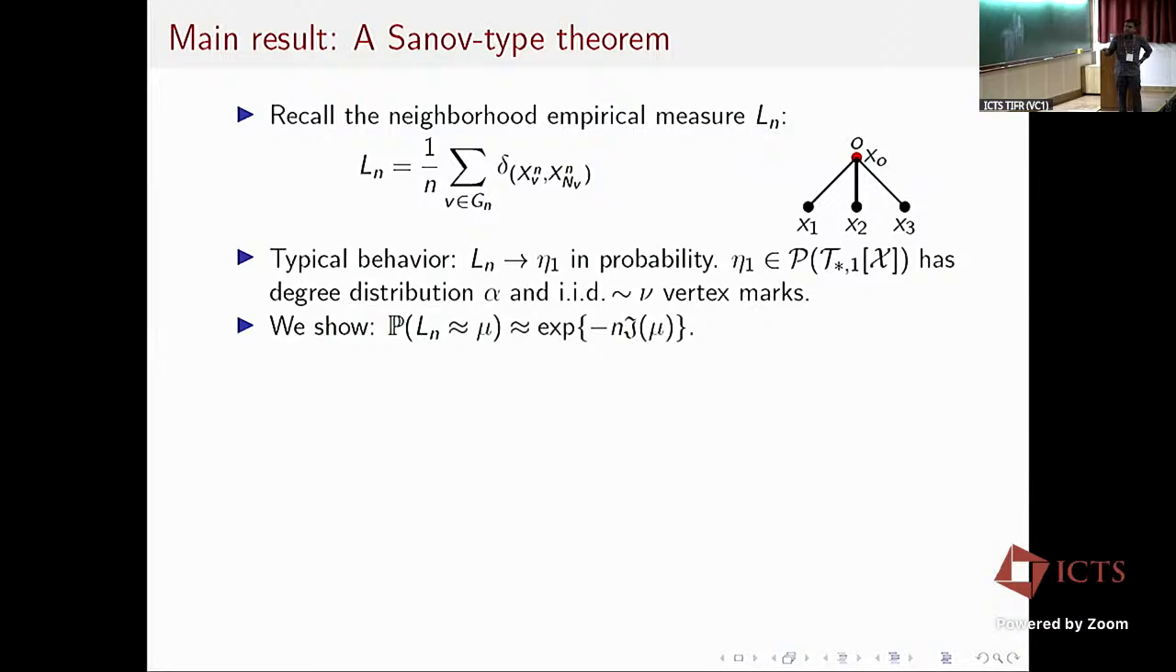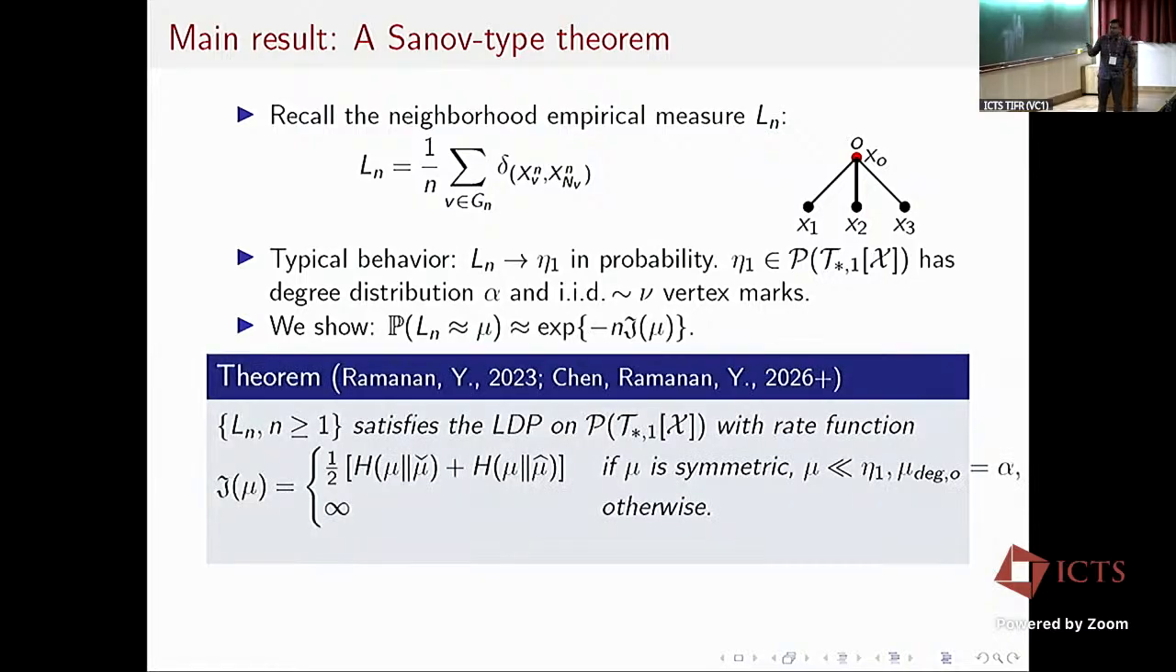Okay, and we show a large deviation principle associated with Ln. That means we show that the probability that Ln is approximately mu is of the form e to the minus n times some function of mu. And so here is our result. The function has a specific form. It's a sum of two relative entropies. In these relative entropies, there are two auxiliary measures, mu check and mu hat, which quantify the conditional independence as well as independence of the leaf marks of mu. I'll define mu check and mu hat in the next slide.